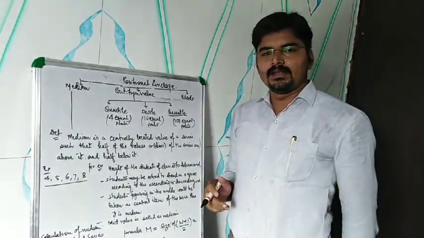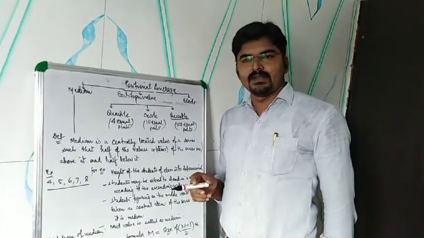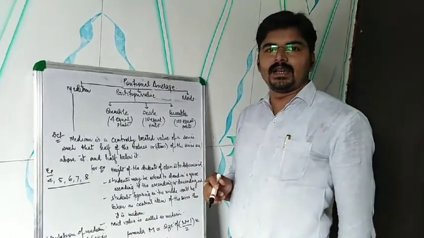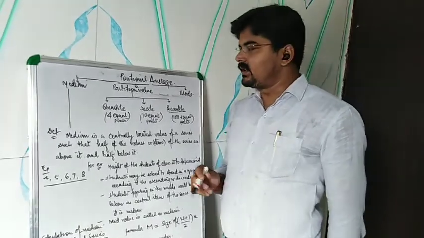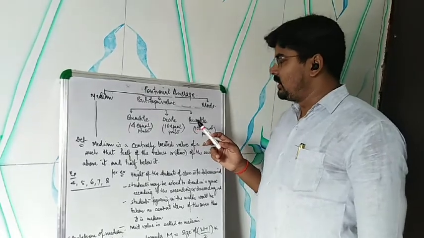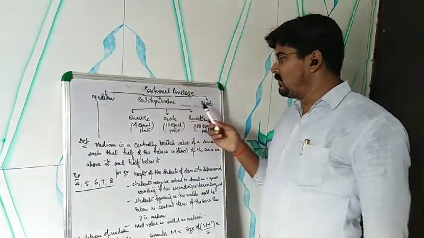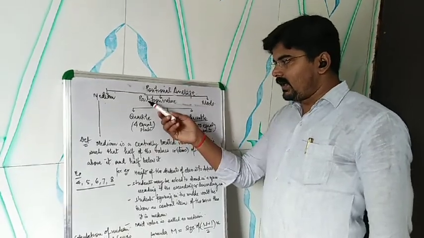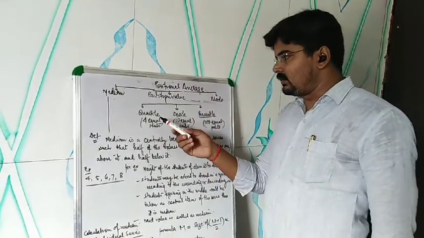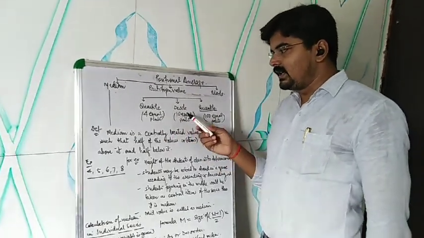Welcome class 11th. Today we are going to discuss the positional average. In the previous class we studied the arithmetic mean, the mathematical average. Today we will discuss the positional average, in which we have to study the median, partition value and mode. In partition value we have to deal with three different types: the quartile, decile